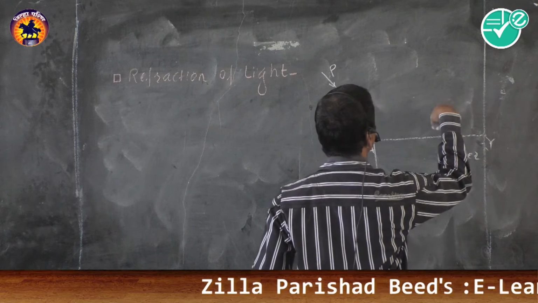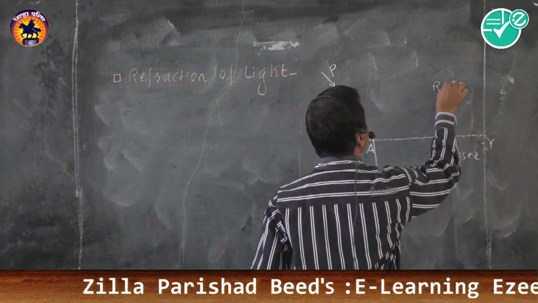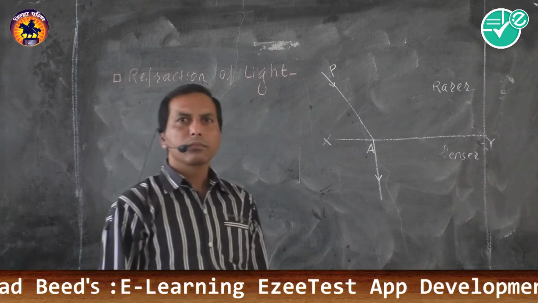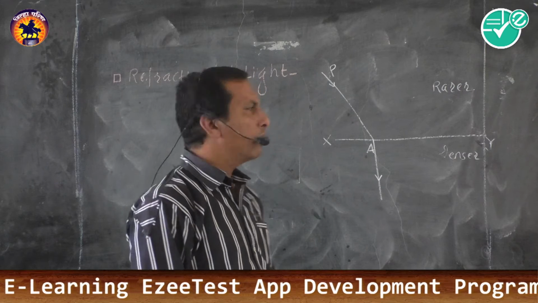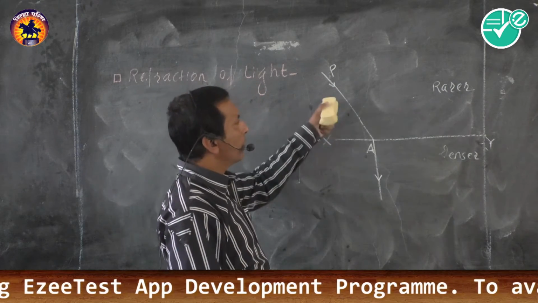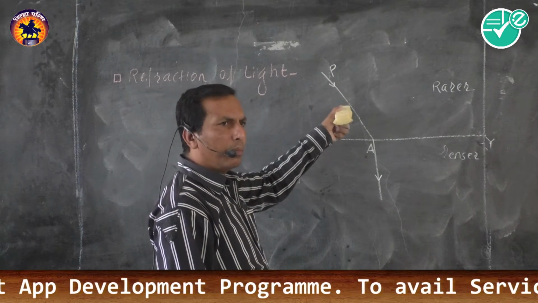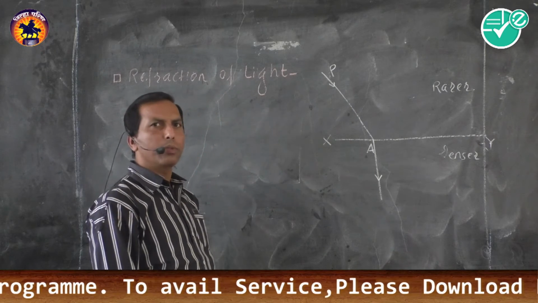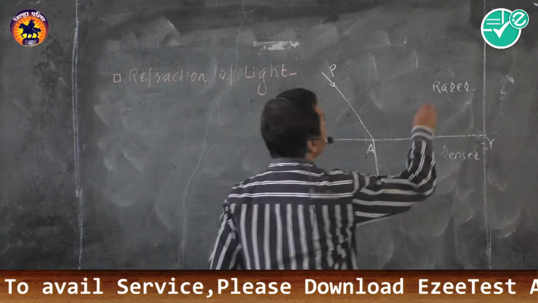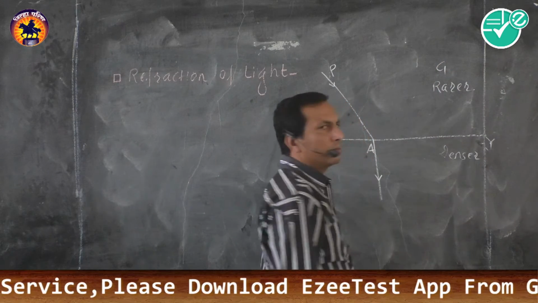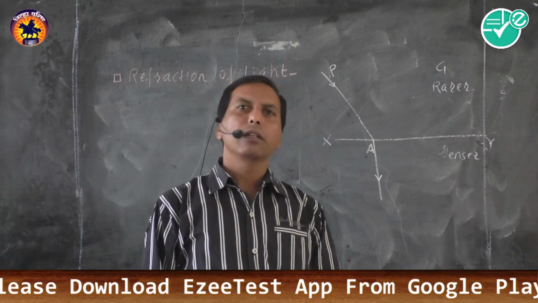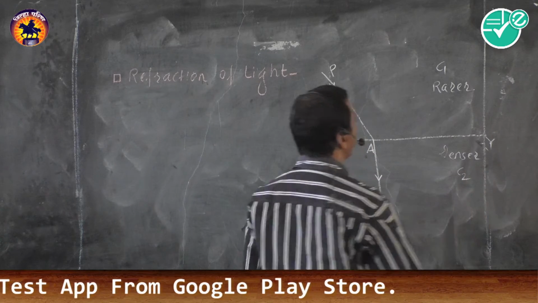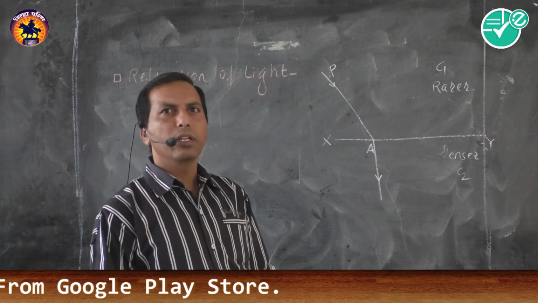Light is coming through the rarer medium. We are well aware of the properties of light, that is, the velocity of light in rarer medium and denser medium differs from each other. Suppose C1 is the velocity of light in rarer medium and C2 is the velocity of light in denser medium.